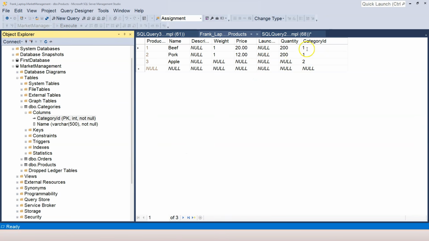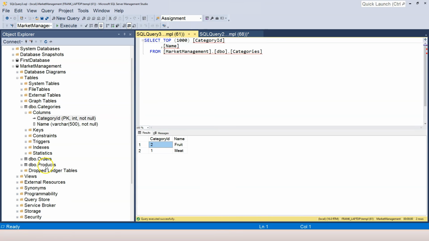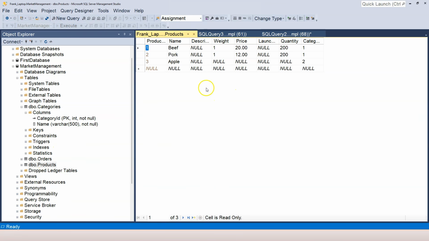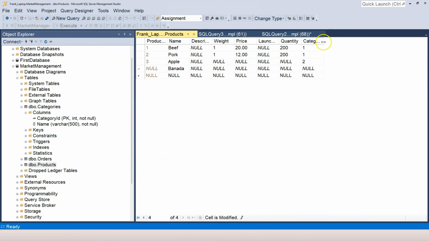Now that we populated the category ID for each record here, we can go back and enforce the column constraint. So here, I'm going to say ALTER COLUMN category ID, and we'll have to add the NOT NULL column constraint. And when we execute, it's completed successfully. Let's close this and go back to the products and try to edit again. Now, let's say I add banana, and if I just click out, it's going to tell me that I cannot insert NULL into the column category ID. So I have to provide the category ID now.